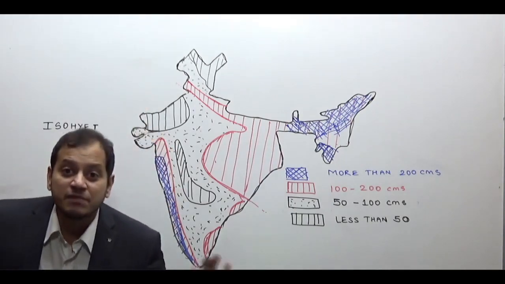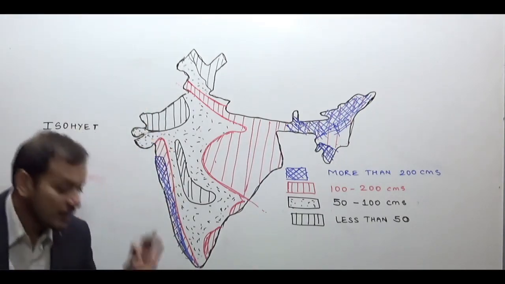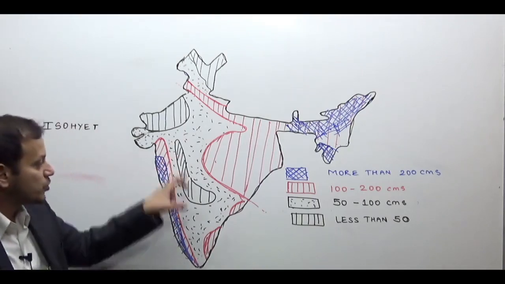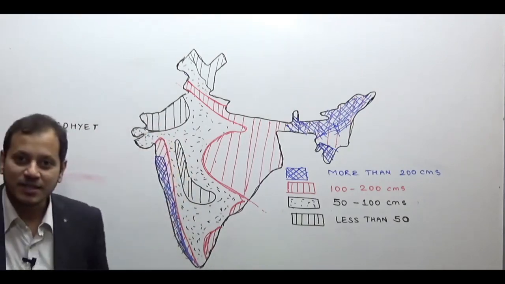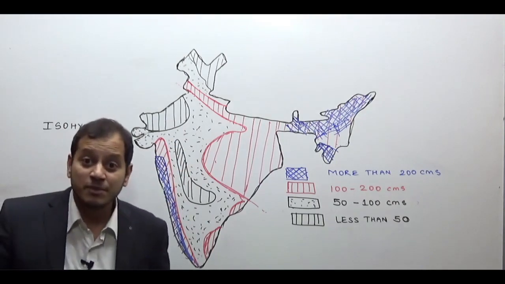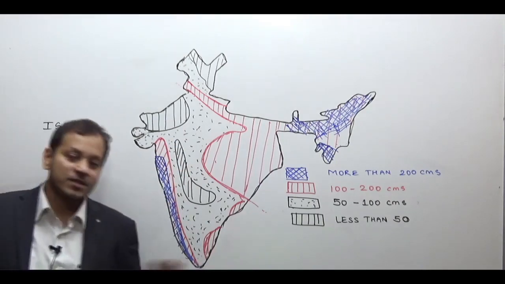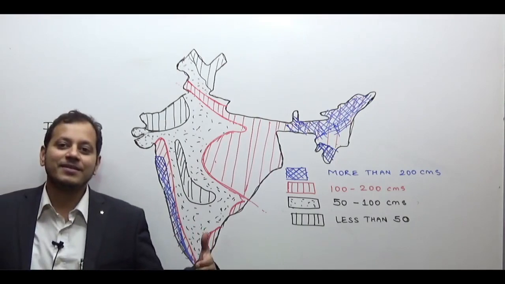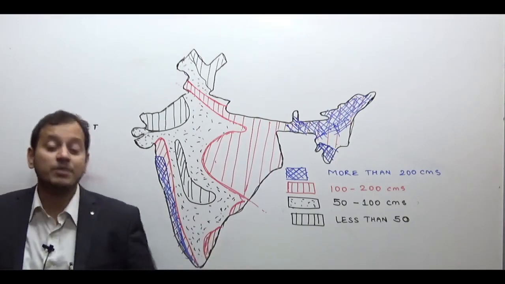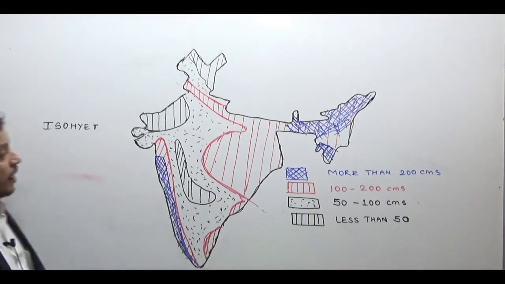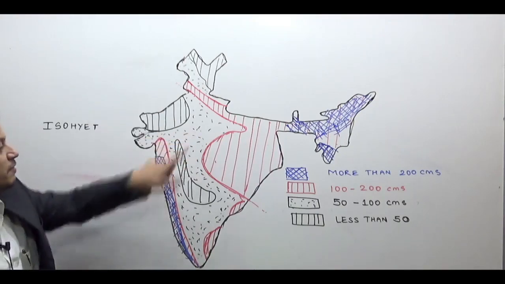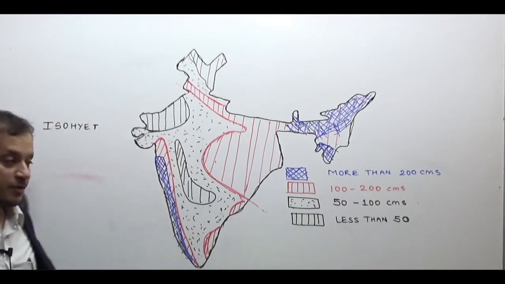Accelerated Irrigation Development Program: complete the uncompleted irrigation projects to stop farmer suicide in this region. What is the Accelerated Irrigation Benefit Program? The name itself says: complete the irrigation projects. And the remaining part is the 50 to 100 centimeters of rainfall.